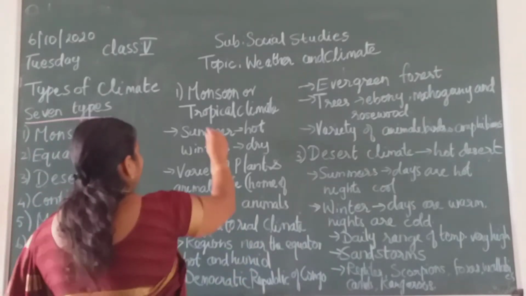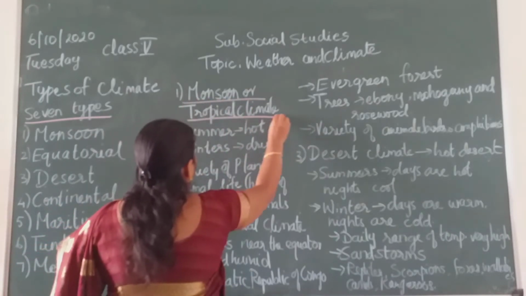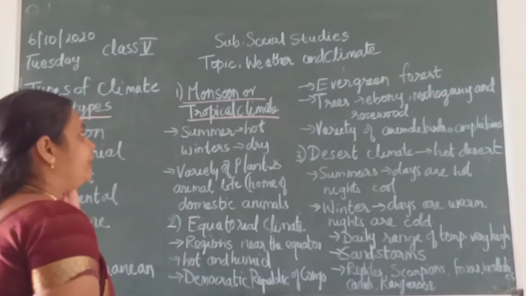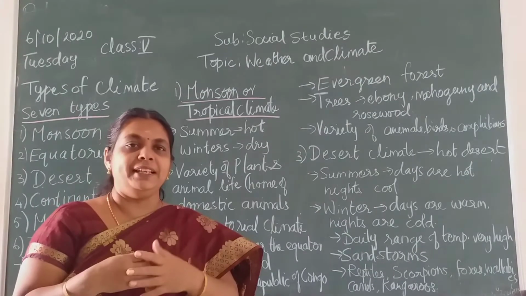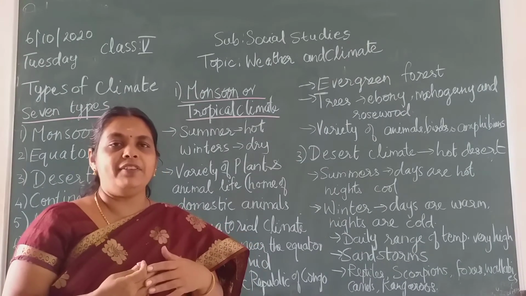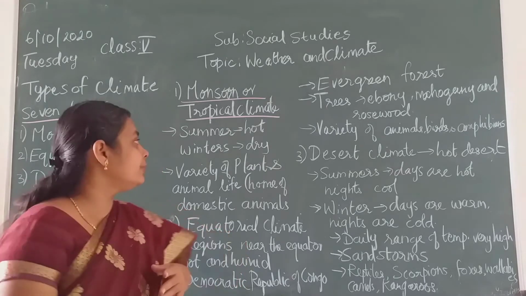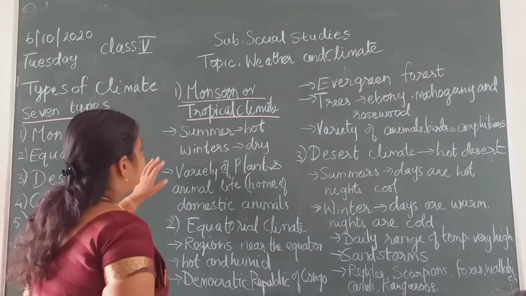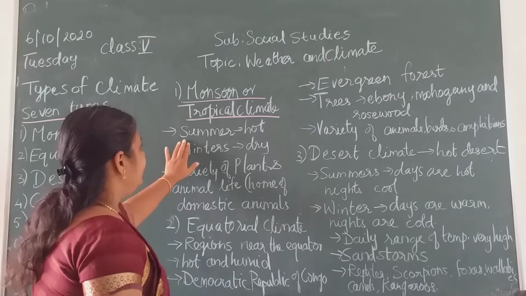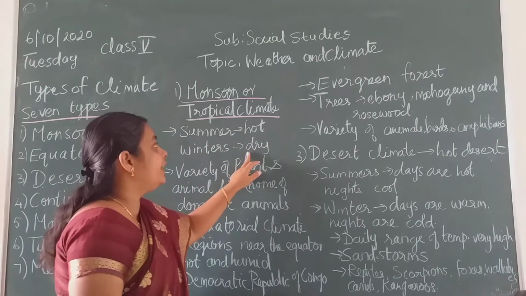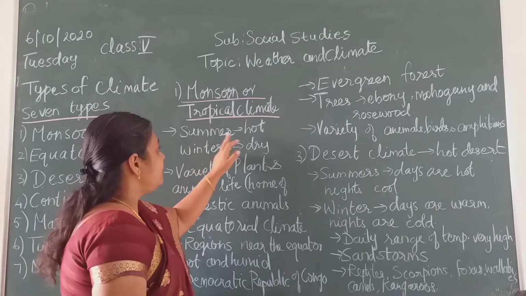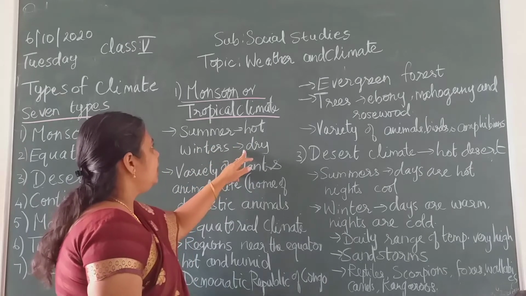The first one is the monsoon or tropical climate. The best example we can give is India. We in India have a monsoon climate. Here in the monsoon climate the summers are hot and the winters are dry. Children, the summers are hot and winters are dry.